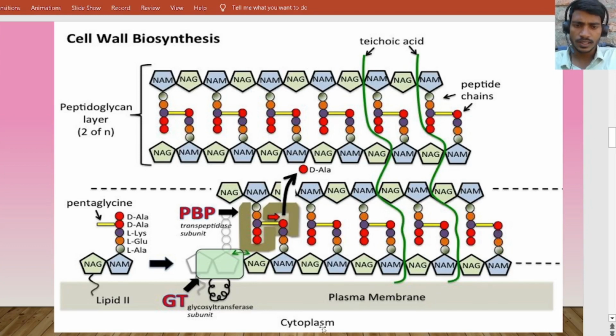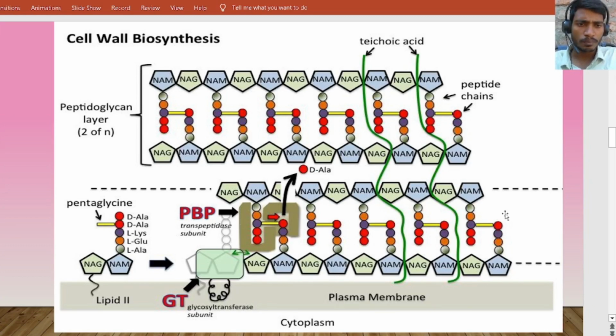Actually, this is the cytoplasm, and this is the plasma membrane of the cell, and these are the peptidoglycan layers of the bacteria.